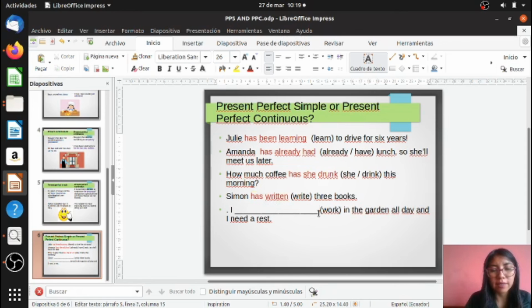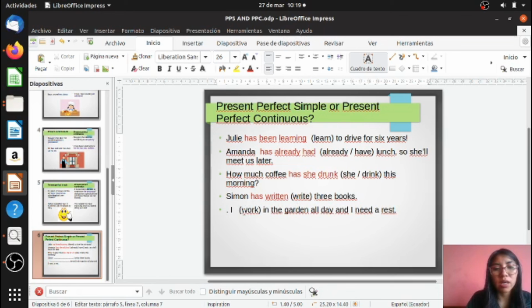In this case we are going to check the last example. I work in the garden all day and I need a rest. Pay attention here. I am emphasizing the duration of the action.